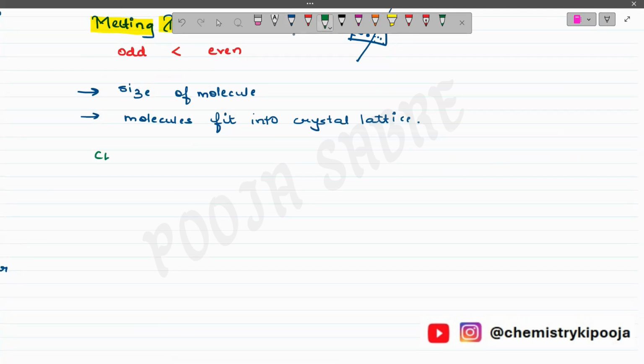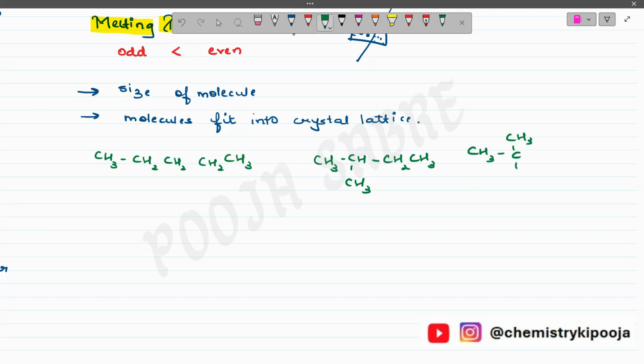If I talk about n-pentane, CH3, CH2, CH2, CH2 and CH3. On the other hand, we take the same example as in the boiling point, which we have taken previously. This is CH3 and then we have CH3, CH3, CH3 and CH3.